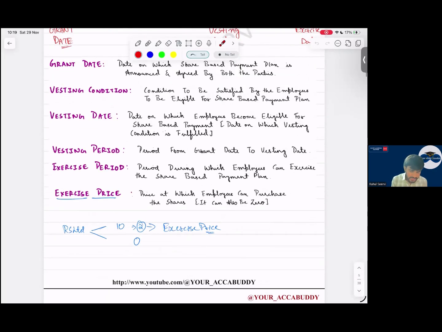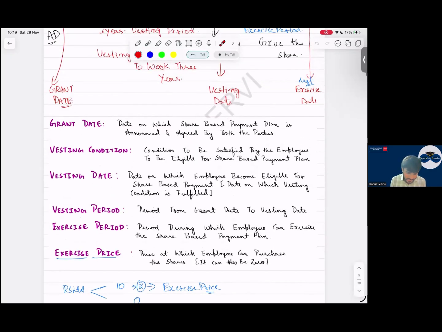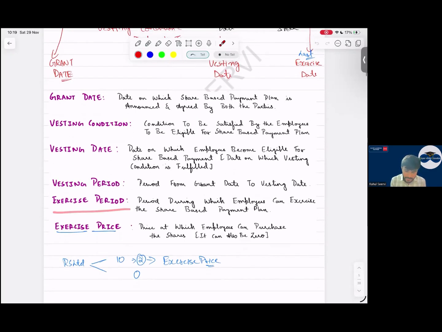So vesting period is from the grant date to the vesting date. Then what is the exercise period? The period during which an employee can exercise the share-based payment plan. What is exercise price? Exercise price means the price at which an employee can purchase the shares.